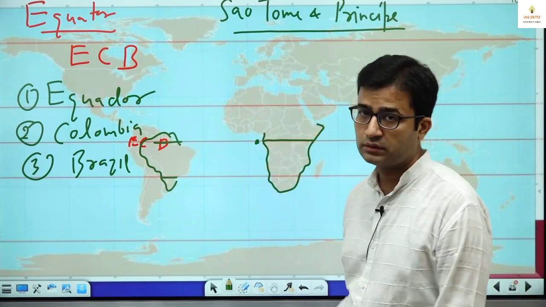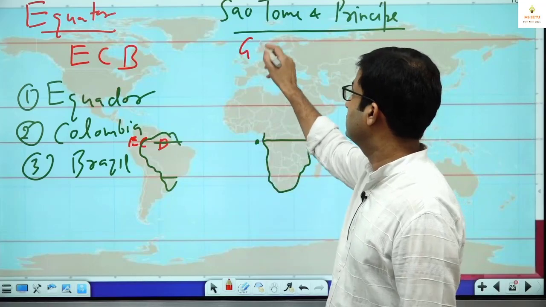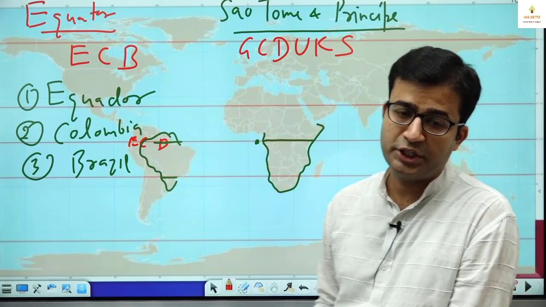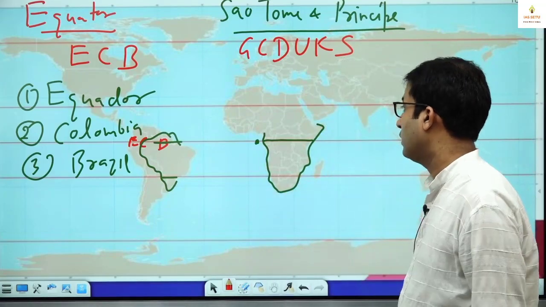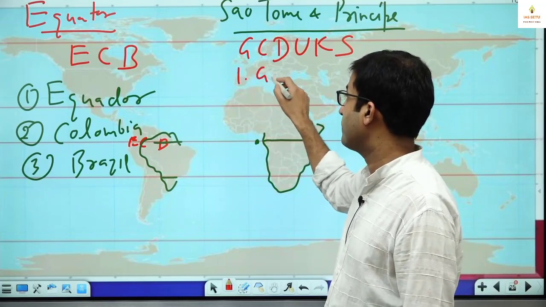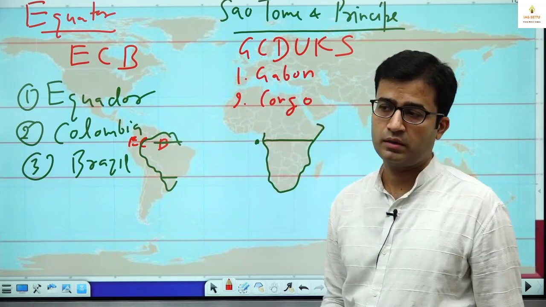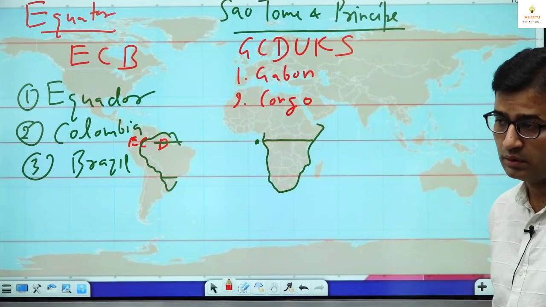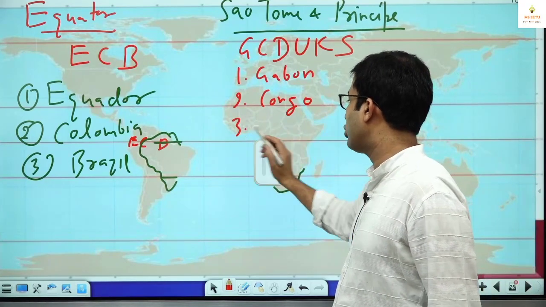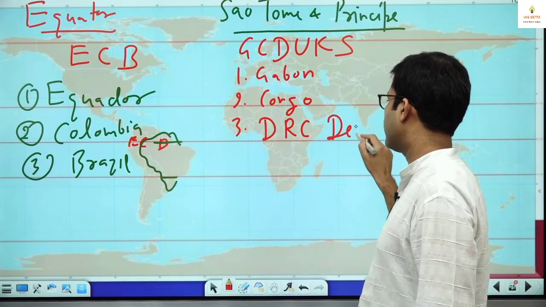After that, here, how I remember, the mnemonic here is GC Ducks. Now, what is the mnemonic for this GC Ducks? G here is Gabon. C is Congo. D here is Democratic Republic of Congo, DRC.